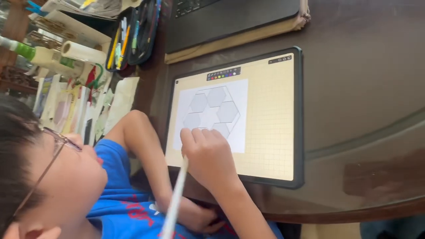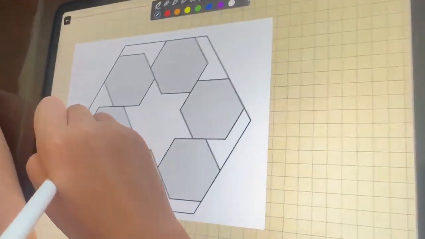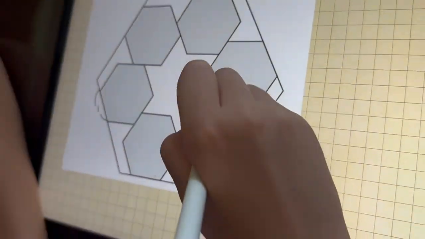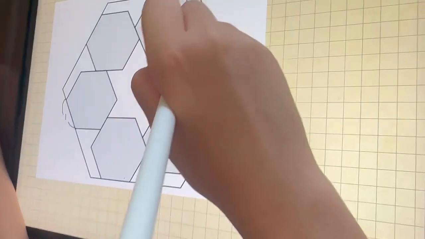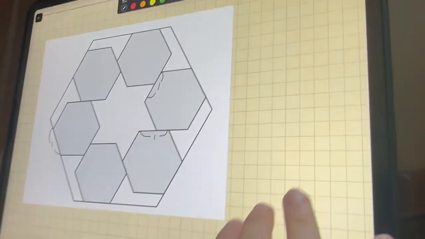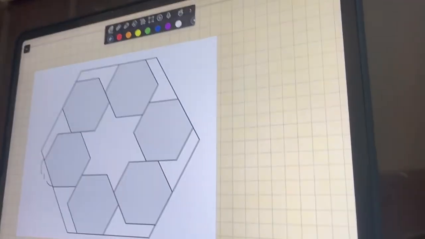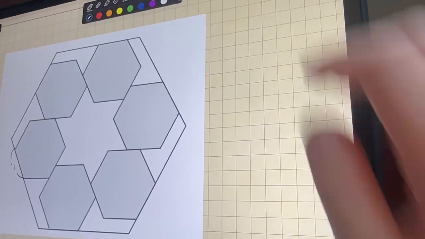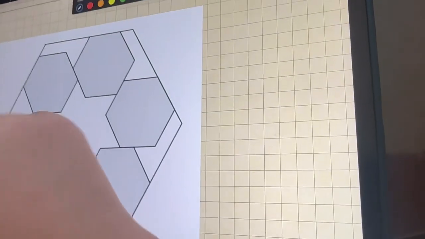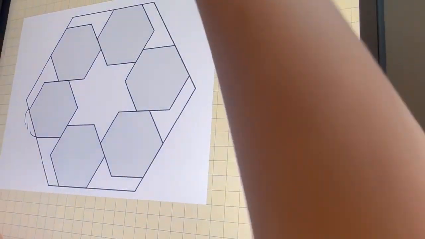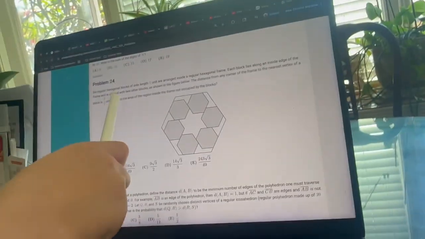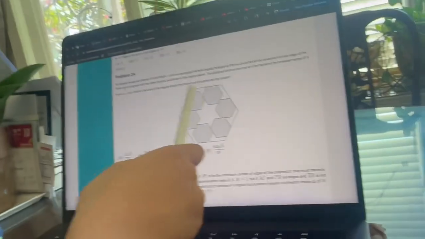So here, I have a diagram to show you, and what it means is just that this distance is 1, this distance is 1, and this distance is 1. So any distance that is the side of the hexagon is just 1, except for the large hexagon, of course. Next, in the question, each block lies along an inside edge of the frame and is aligned with 2 other blocks as shown in the figure below.